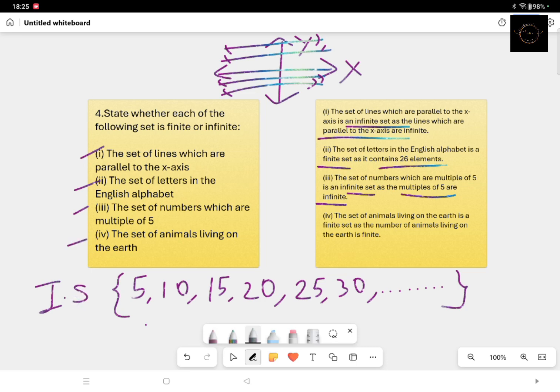Next one, the set of animals living on the earth. When we talk about the set of animals, that means all the animals living on the earth, and the number is finite. There is a fixed number of animals. At present, all the animals could be easily counted and they are finite in number. So when you talk about the set of animals living on the earth, it's a finite set.